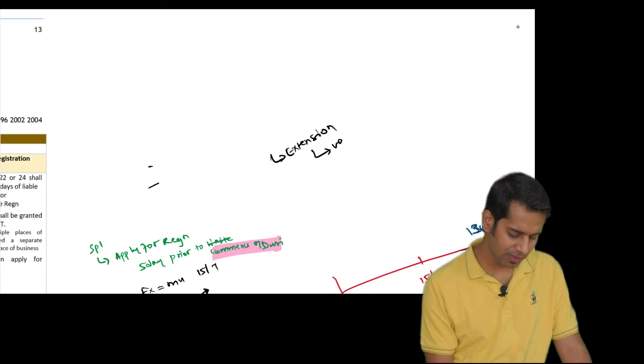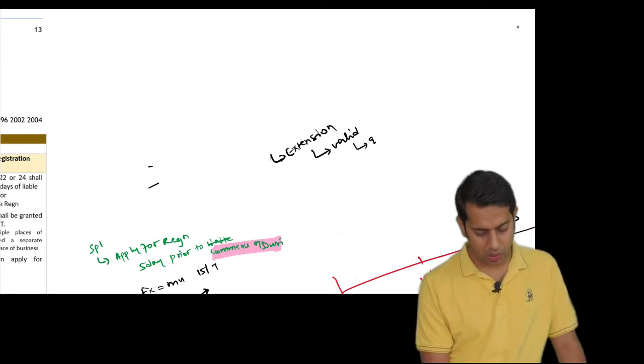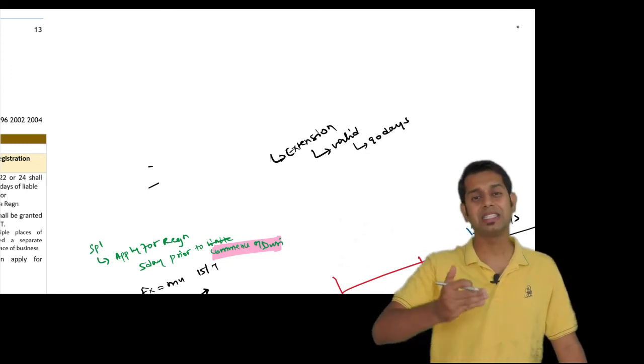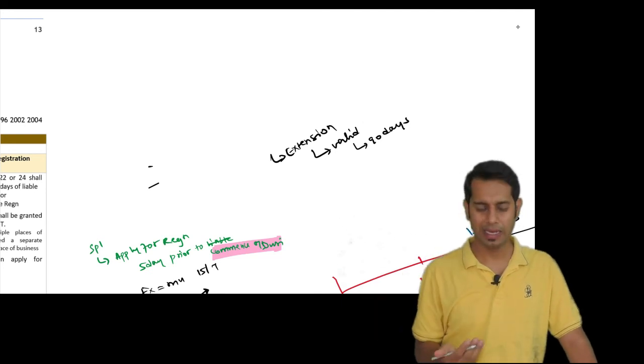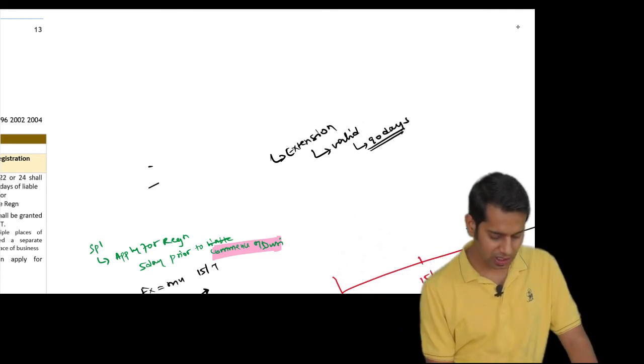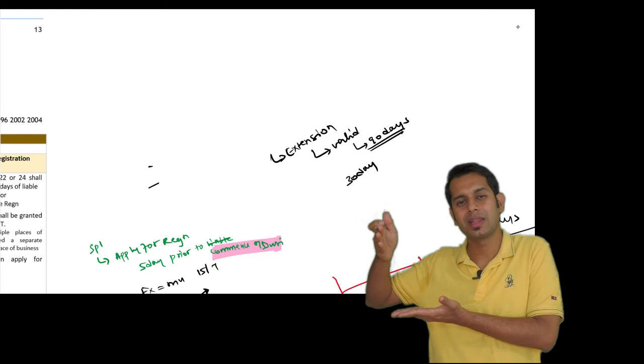Can I extend the validity of my registration? Definitely you can extend the validity of your registration. You can extend it by further period of 90 days. Meaning maximum extension which you can seek is 90 days. Sir, what if I seek an extension only for 30 days? Meaning law is telling you can maximum take extension for 90 more days.